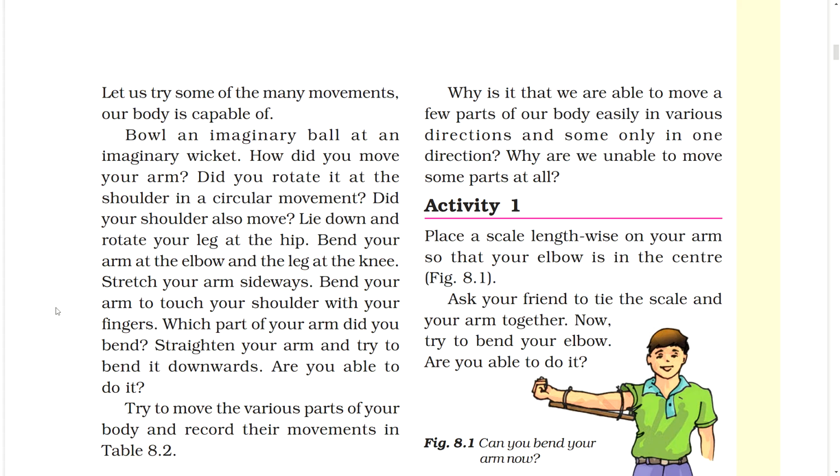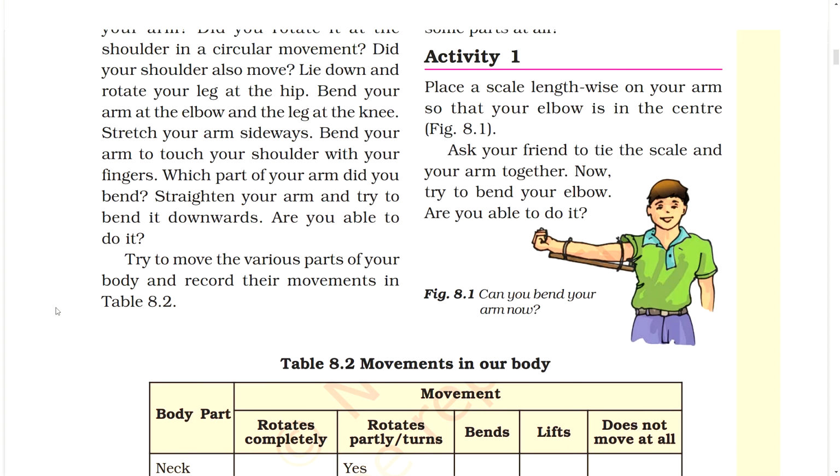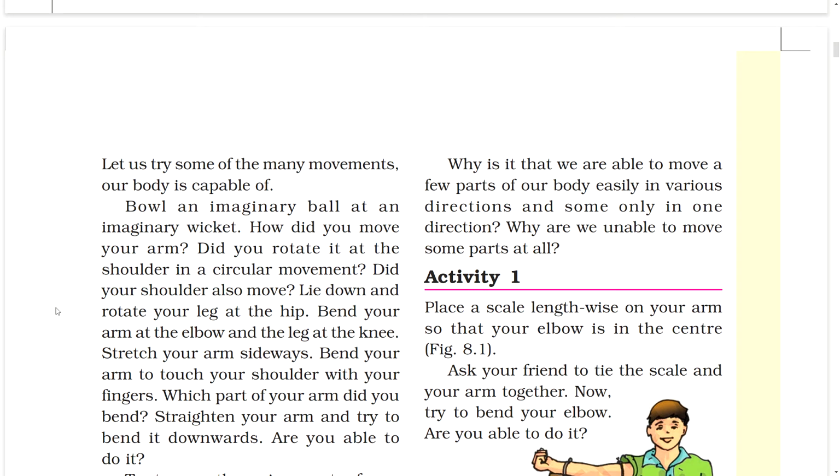Try to move the various parts of your body and record their movements in a table. Why is it that we are able to move a few parts of our body easily in various directions and some only in one direction? Why are we unable to move some parts at all?